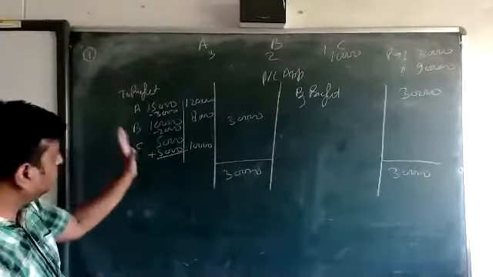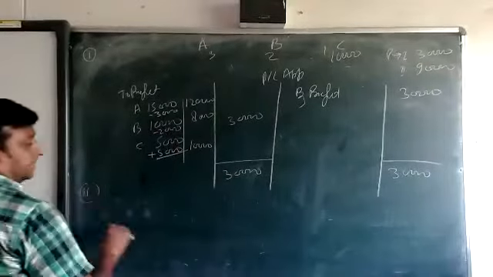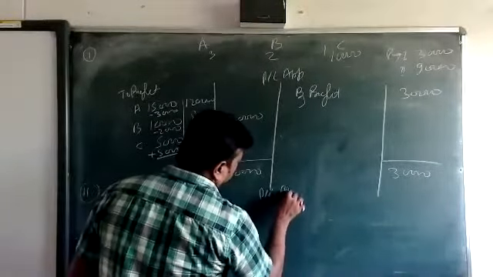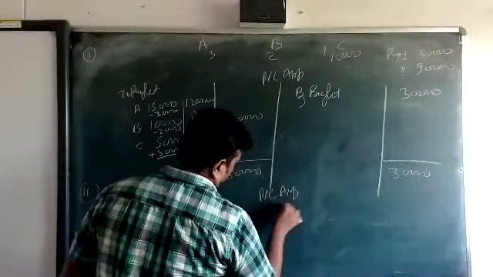Okay. Now I am going for the second P&L appropriation. Okay, beta. This year the profit is 90,000. This is just profit because there are no expenses. So the 90,000 profit is distributed among A, B, and C. Just distribute this 90,000 in A, B, and C. What amount will come?